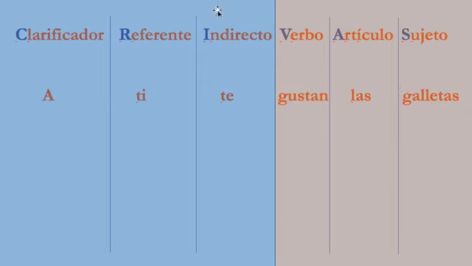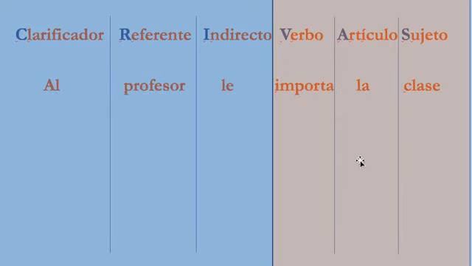Or for otro ejemplo, a ti te gustan las galletas. The cookies, las galletas, feminine plural, also plural. A ti te gustan las galletas. Las galletas are pleasing to you, right? Or al profesor le importa la clase. To the professor, the class is important to him, or rather the class matters, right?